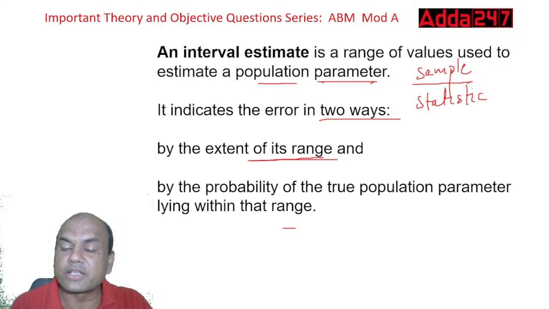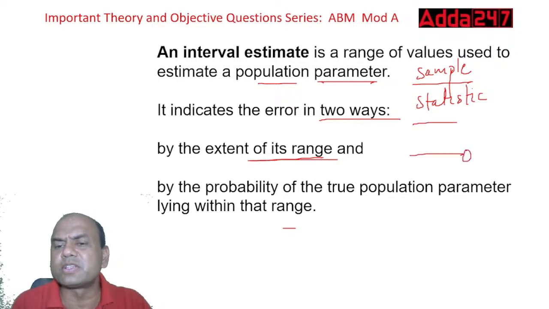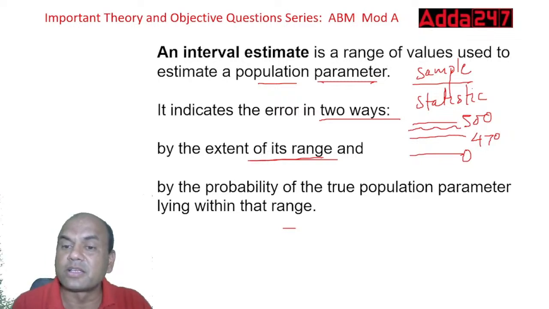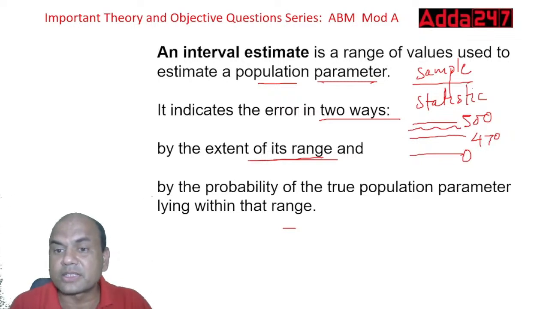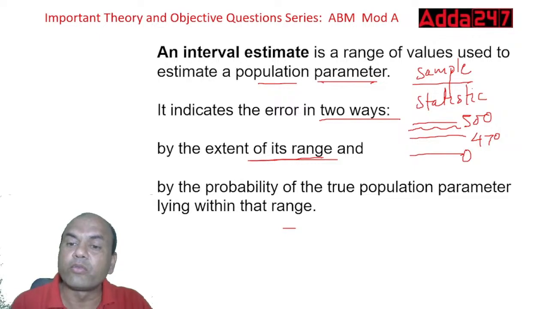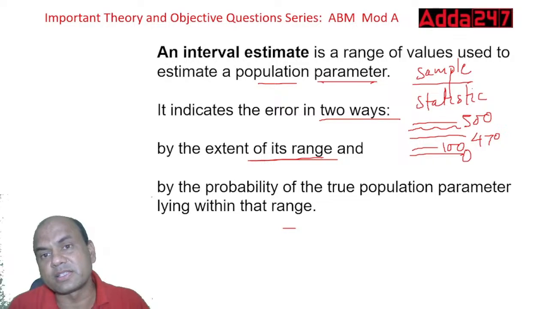So within that range, if I give you the range 0 to 500, definitely India will score between 0 to 500. But if I give you the range like India will score between 470 to 500, now this is the accurate range. So my answer will lie somewhere in between. If it lies, then I'm accurate. If my answer doesn't lie over here, it lies somewhere in 100 only, then I'm far beyond this range, right?